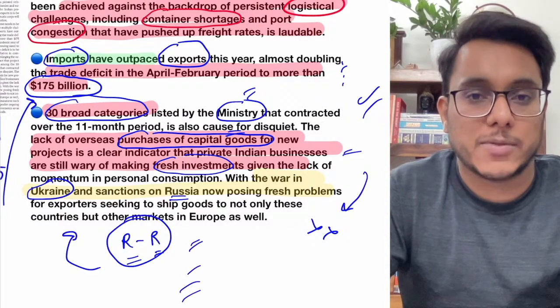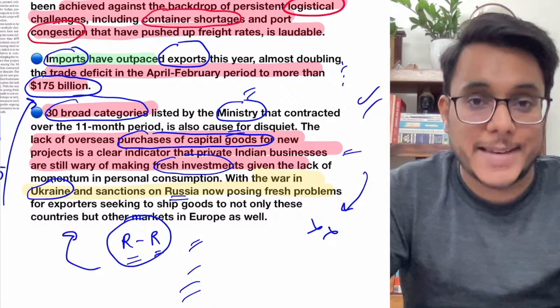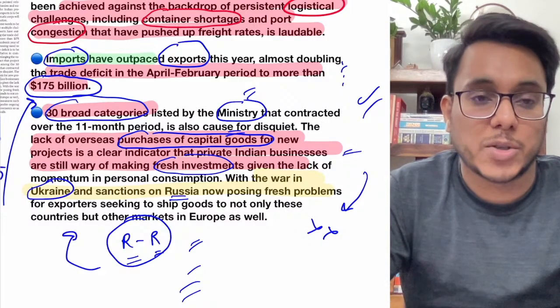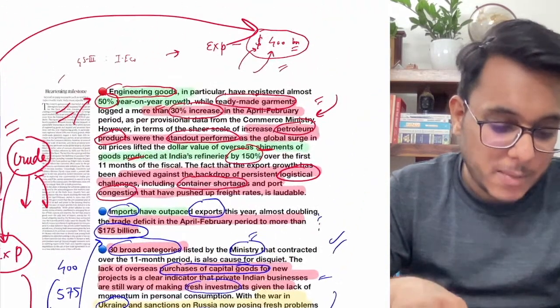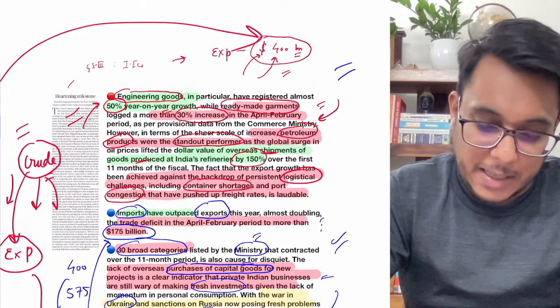Moreover, a few days back we saw that Russia and India can trade in yuan, the Chinese currency. So what can be done on that? This is also something to be explored. So this is all guys about this particular article. I hope you have understood it, and now we'll move to the next article.